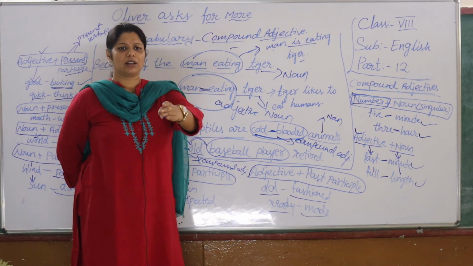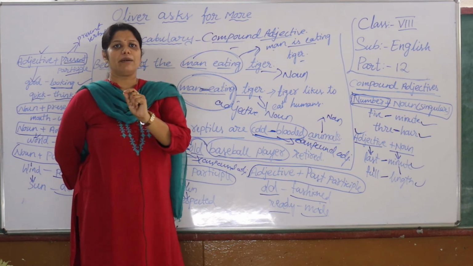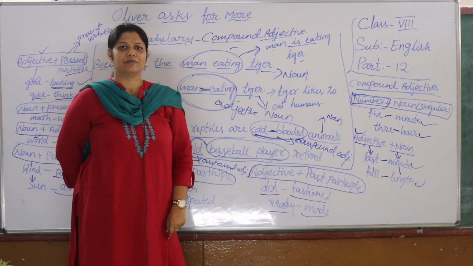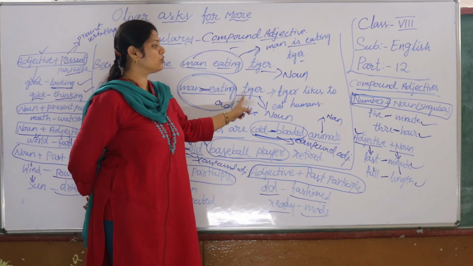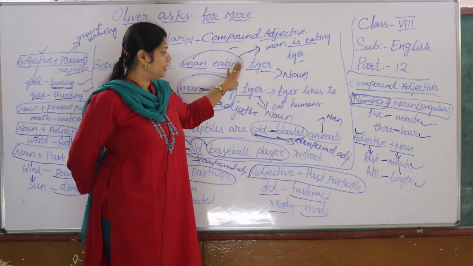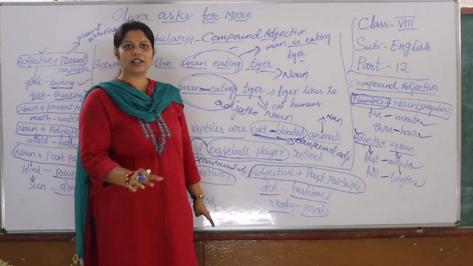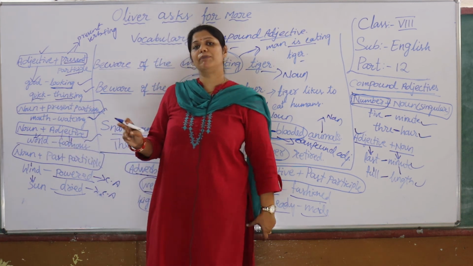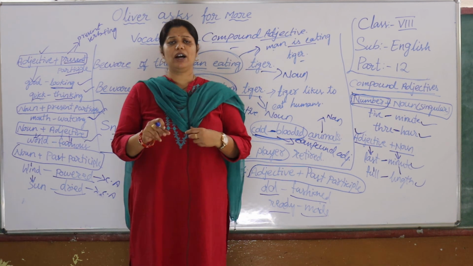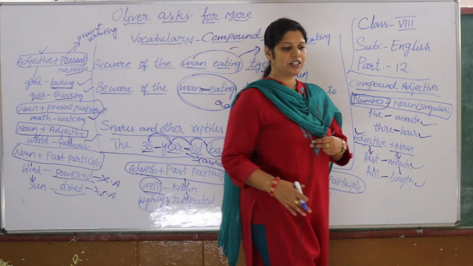I give you one homework today: read your lesson. There are many compound adjectives. Find them in your lesson and underline them. Okay, children, I hope you have understood. If you do not, please let me know and prepare the notes for this. Whatever you understand, you can represent it and solve the vocabulary part given in your textbook, children. Read that vocabulary part, understand and do it. Okay, children, we'll continue next.